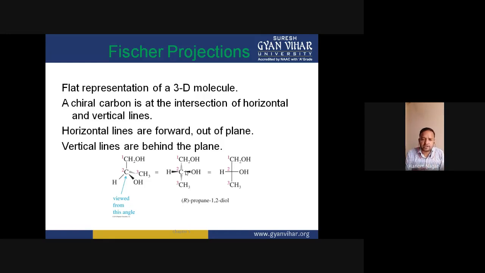And those groups which are away from the viewer are seen as smaller in size, because as you increase the distance, the size of the object decreases, as in a mirror. Vertical lines are behind the plane. So groups oriented on the vertical line are behind the plane, or we can say away from the viewer. So we design this molecule in such a way.